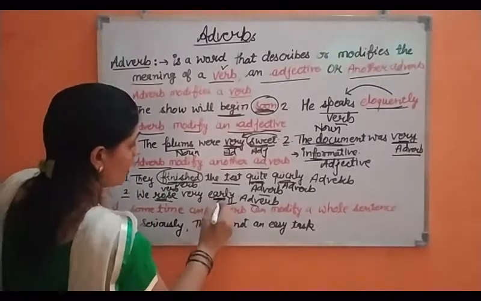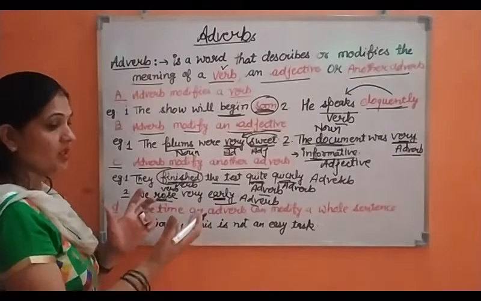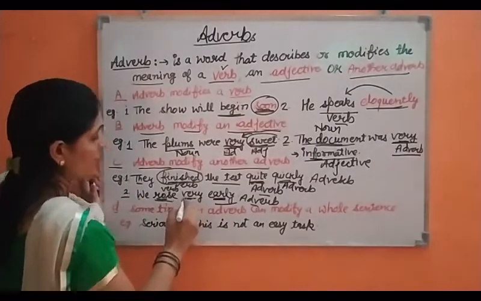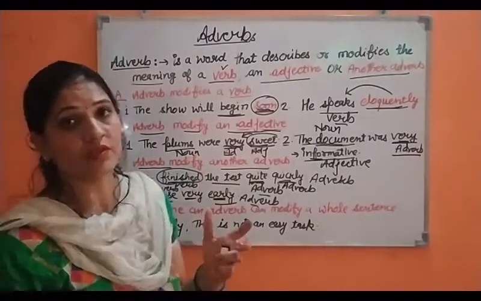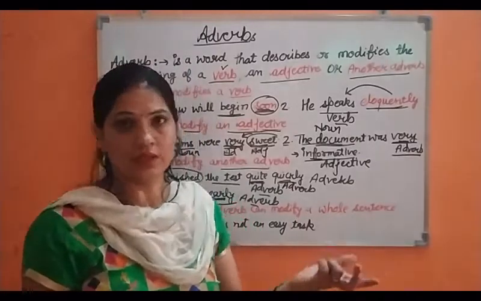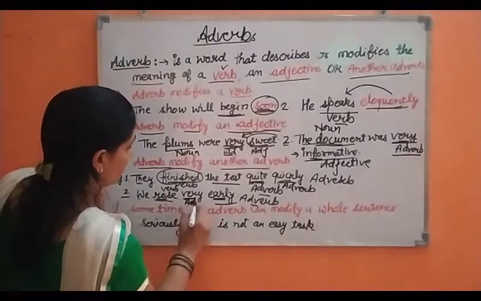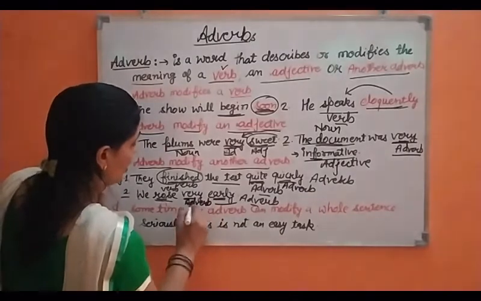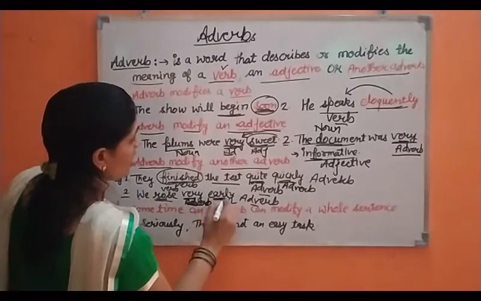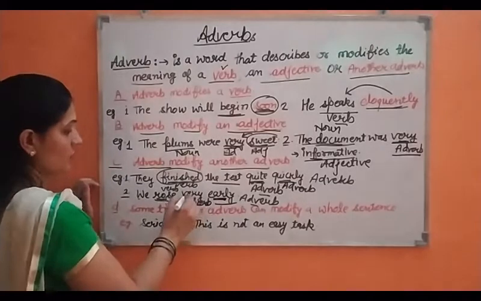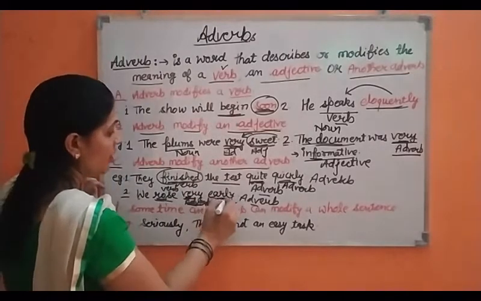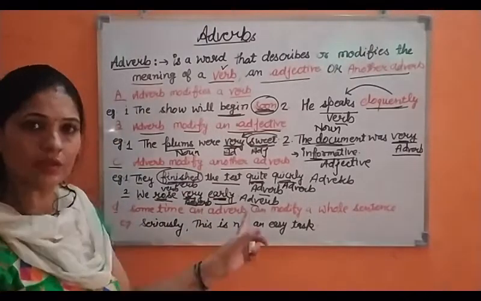But how early? How much early? Means when? Very early. It may be 5 a.m., it may be 4 a.m. Very early. Clear, students? So again, this is an adverb, and it is telling us how early we are getting up. So this adverb is again adding something more to early.